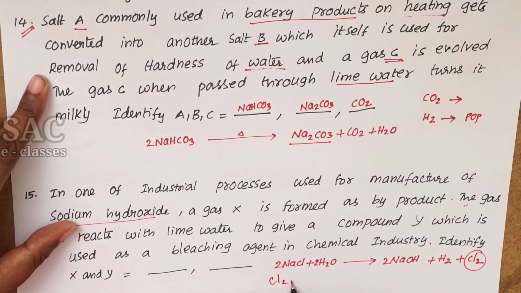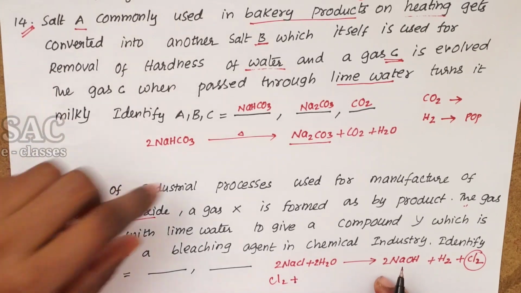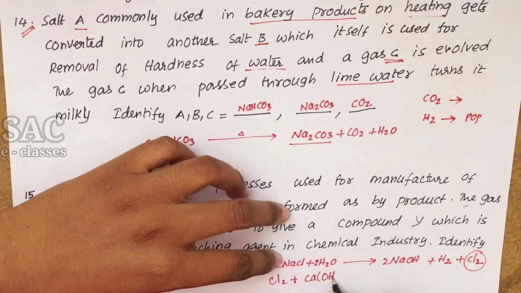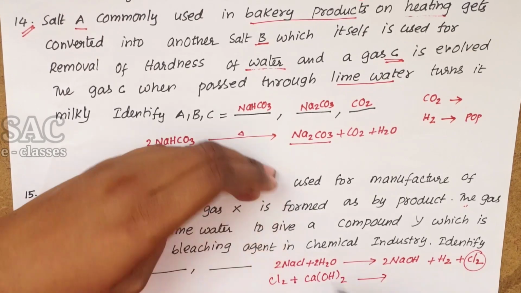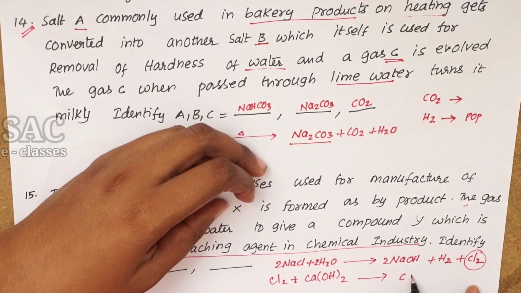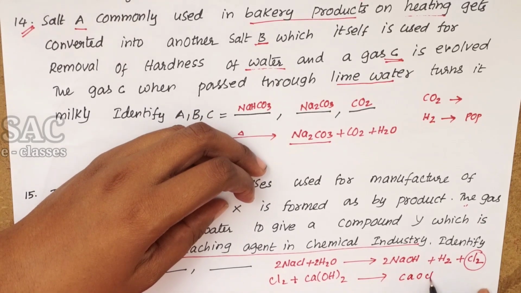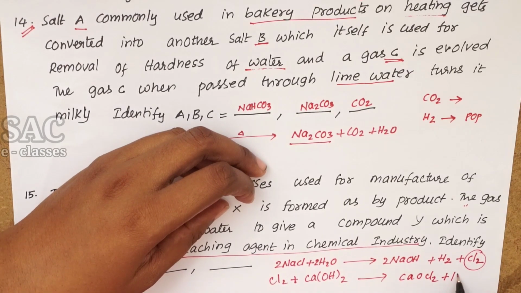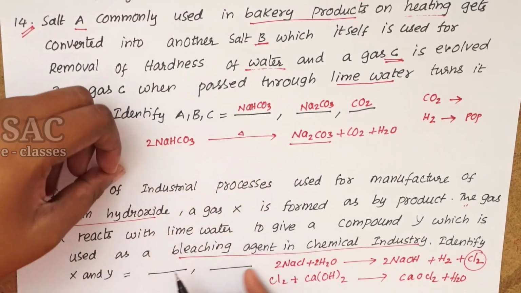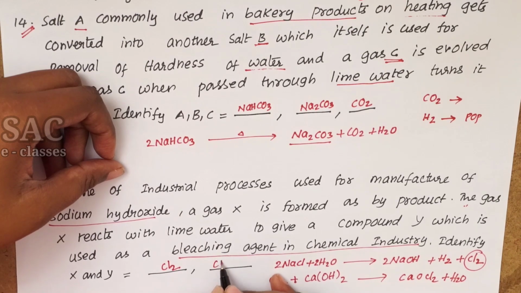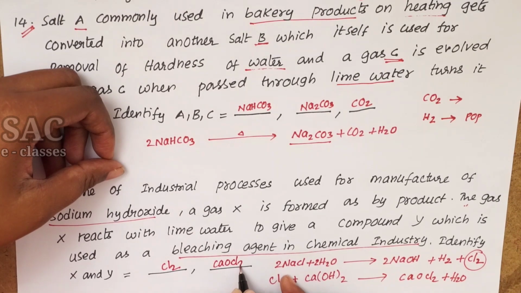Chlorine, whenever it is treated with the lime water, which is nothing but slaked lime, Ca(OH)2, it gives a bleaching agent in chemical industry, nothing but bleaching powder, CaOCl2, and some water. So clearly gas X is this chlorine and compound Y is the bleaching powder, CaOCl2.